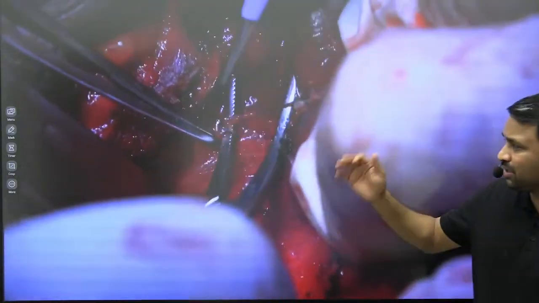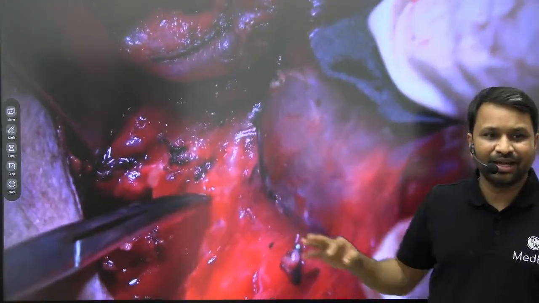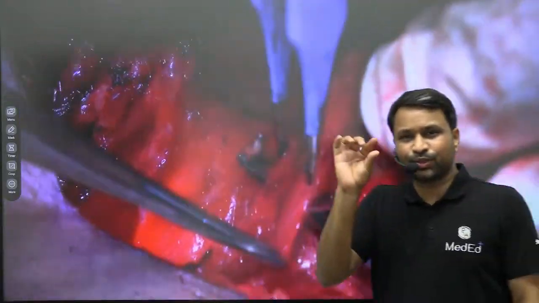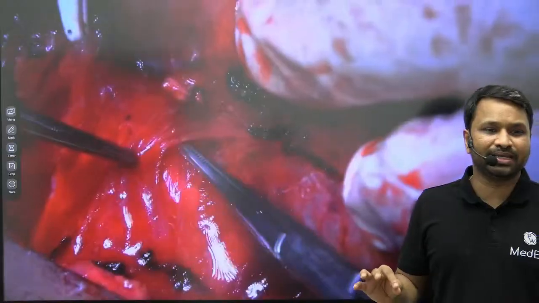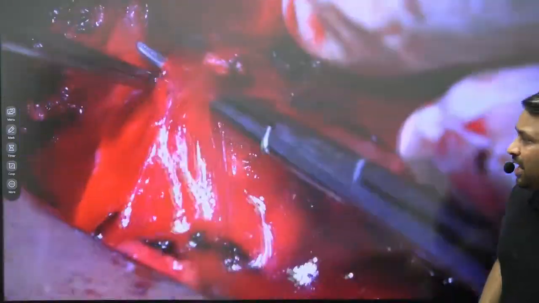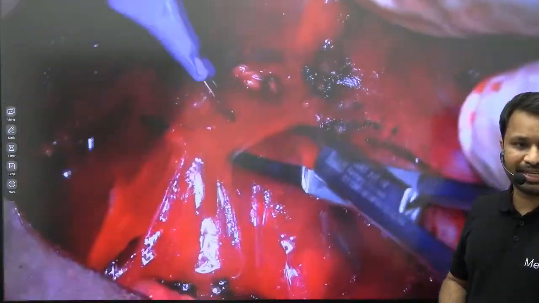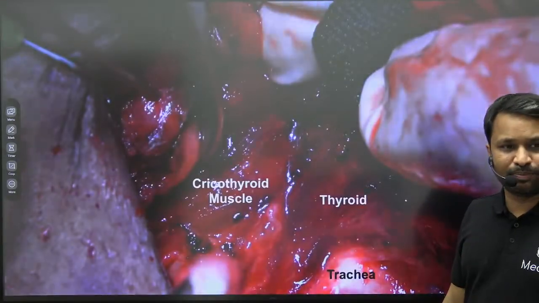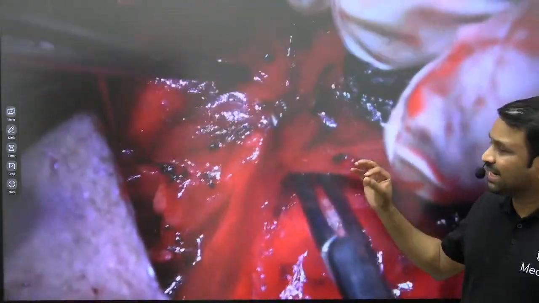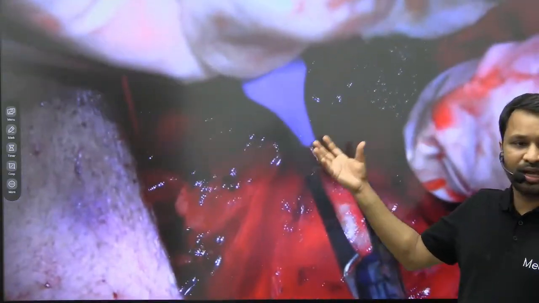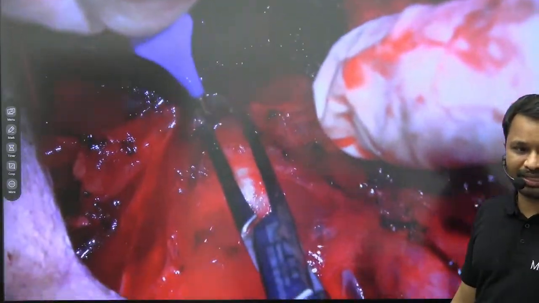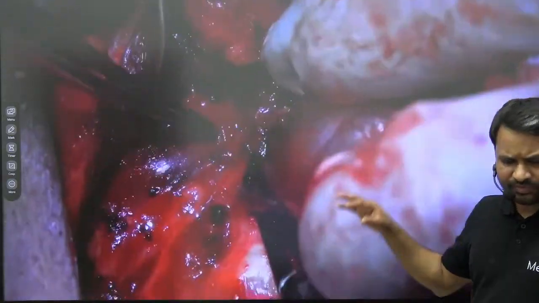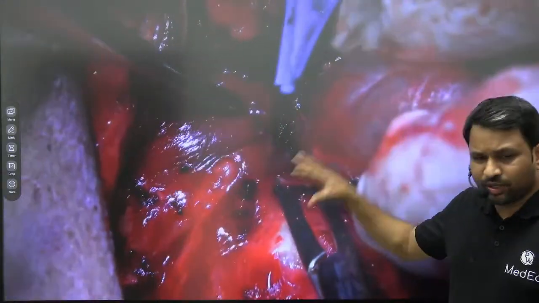So you have the parathyroid, the cricothyroid joint, you have identified it. Slowly, see, this is how you dissect it. Delineate it, each and every tissue, touch, feel, and then go and excise it. Now you've reached the point where you have your Berry's ligament. Now I'm dissecting Berry's ligament slowly. I'm going to lift the thyroid gland from this particular point. Now, as I dissect it one after the other, I will be able to get the gland at the end of it. Okay? We are almost there. We're almost there. We're going to get the gland out.